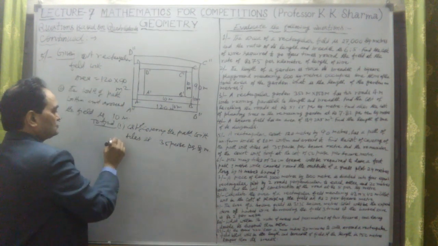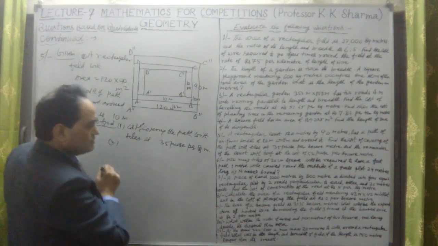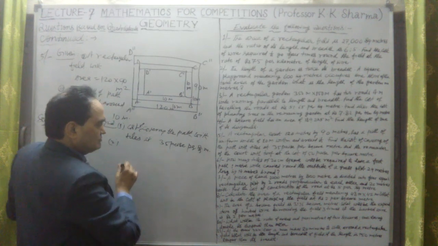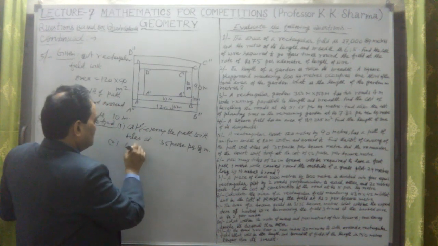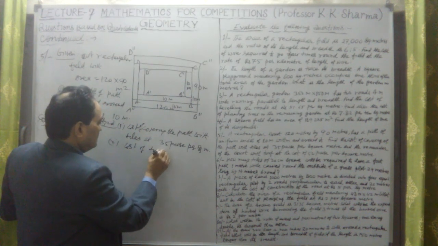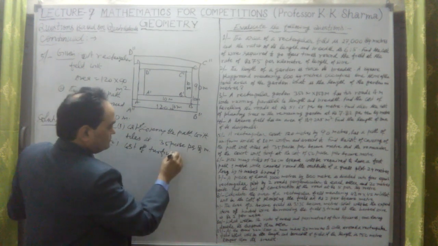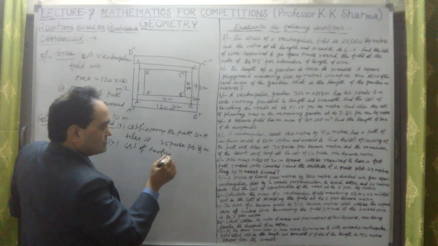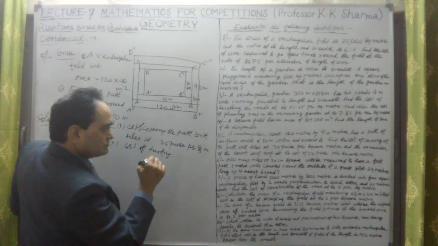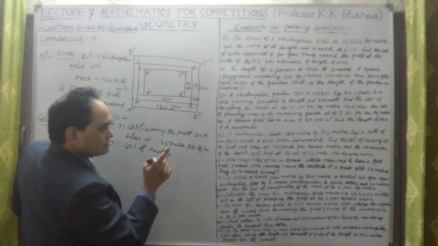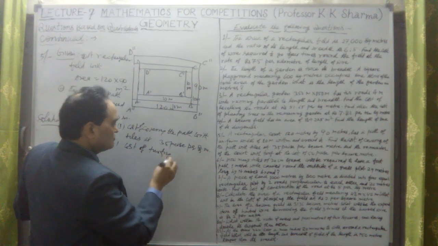Second point, we have to find out the cost of turfing the inner remaining court, the remainder of the court.